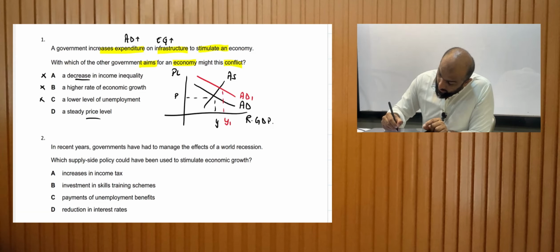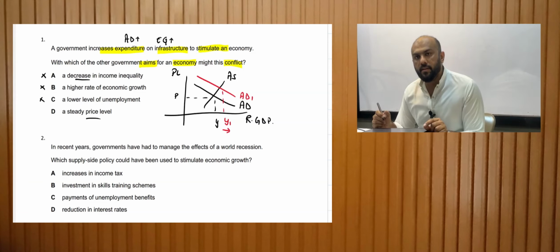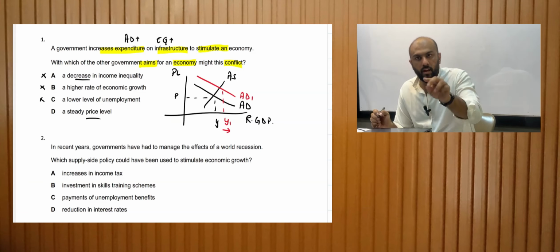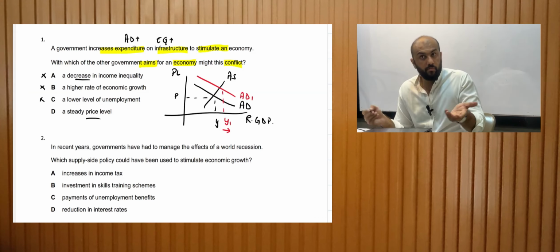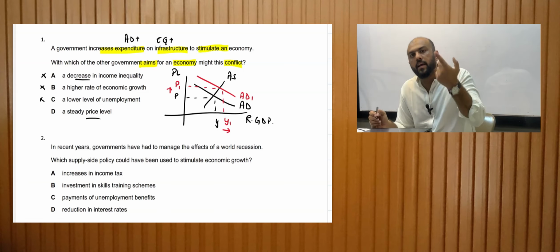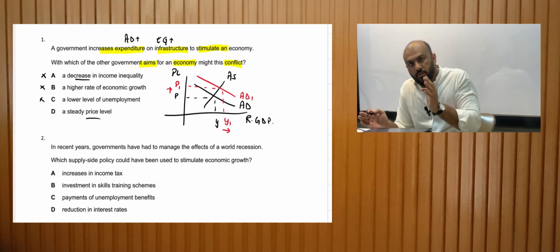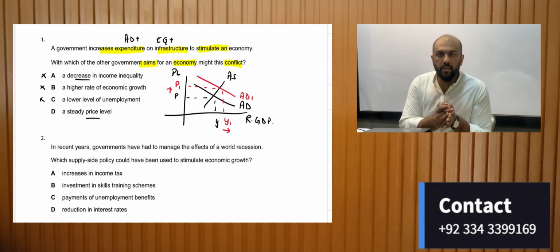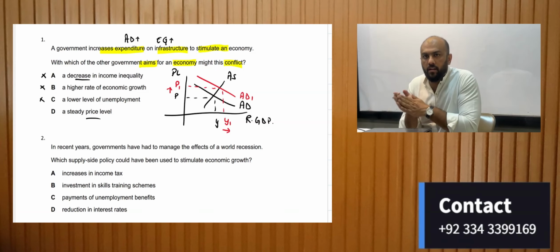Now we can see the real GDP is increasing, which means our economic growth is increasing, our unemployment is decreasing. Hence, there's no conflict. But we can also see that the price levels are increasing. Hence, higher inflation is the objective that would be conflicting. So this MCQ would have been very easy if we made a graph.